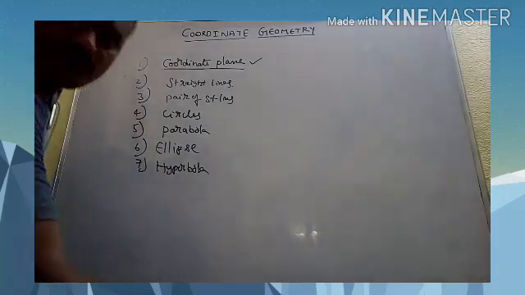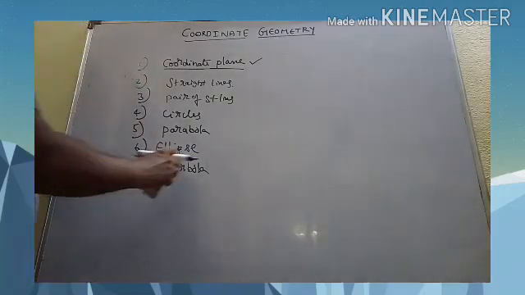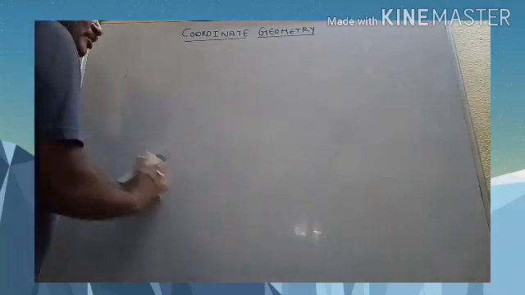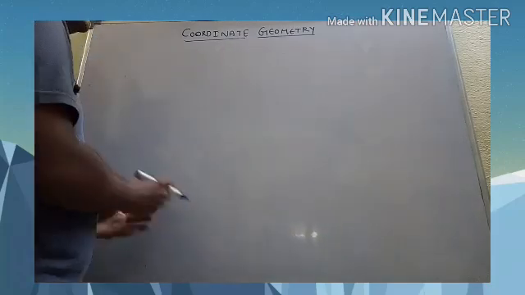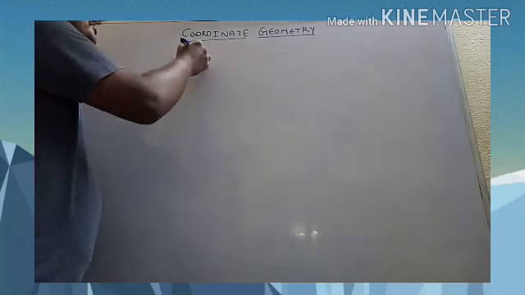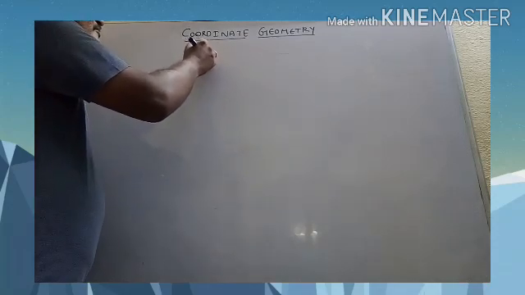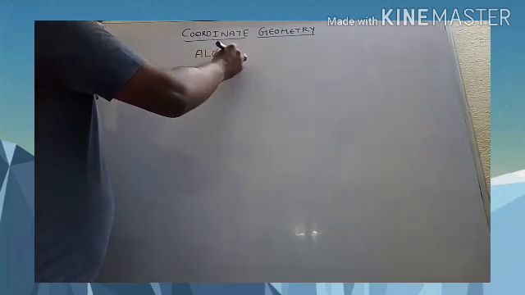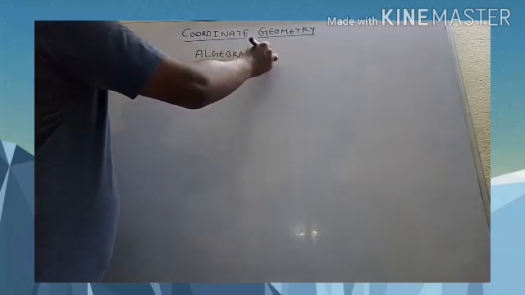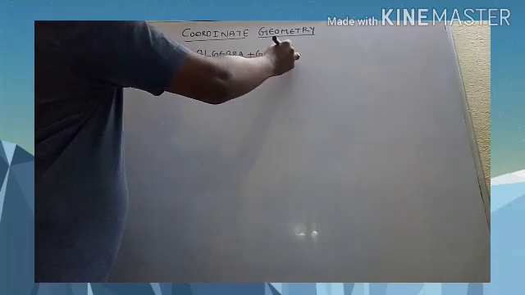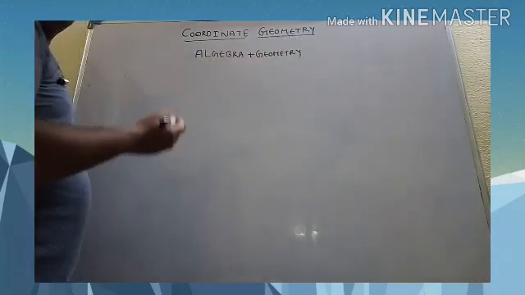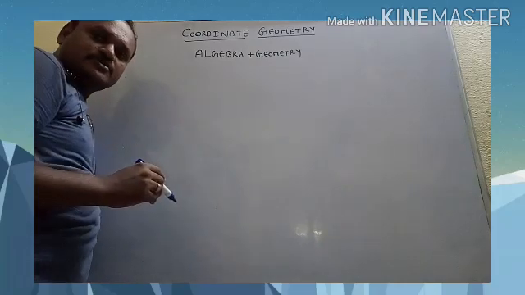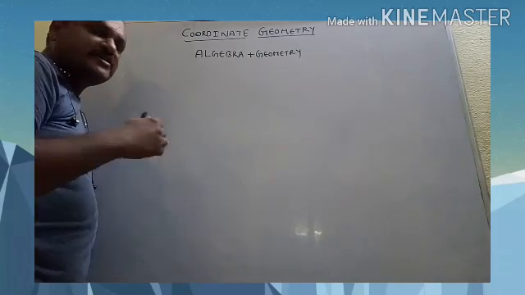My dear students, what is the importance of this topic? Coordinate geometry is formed from algebra plus geometry. If you want to do plane geometry problems, it becomes more difficult.